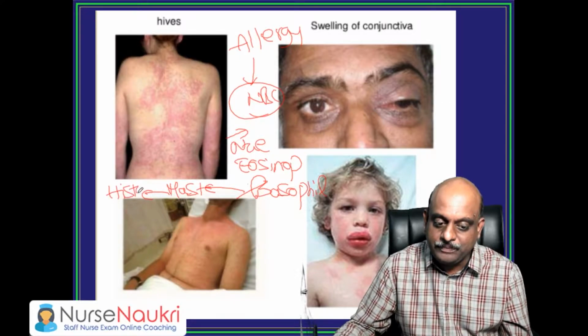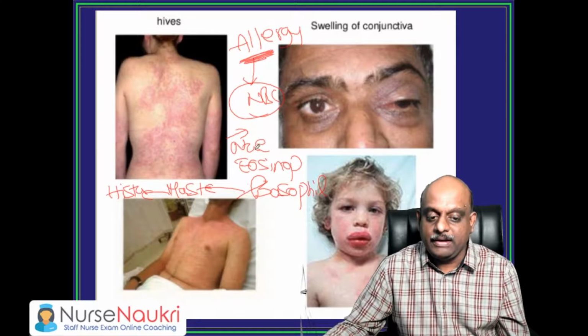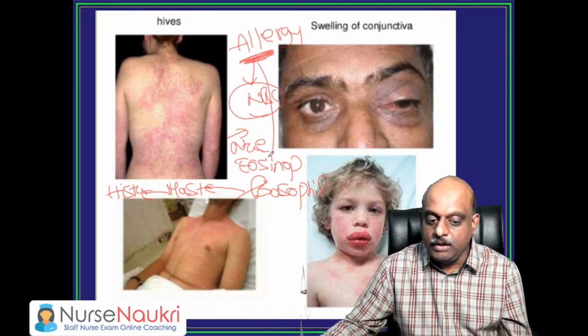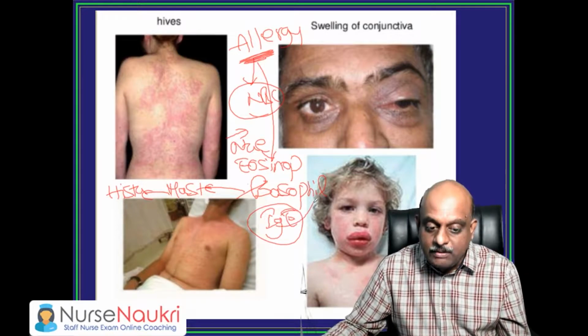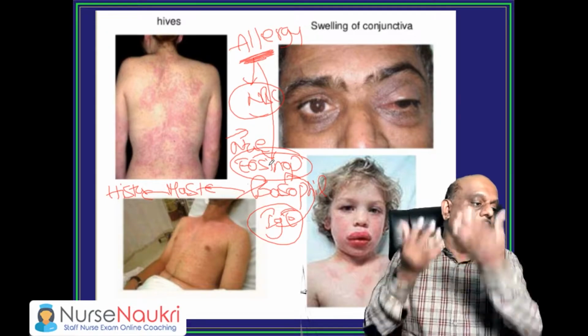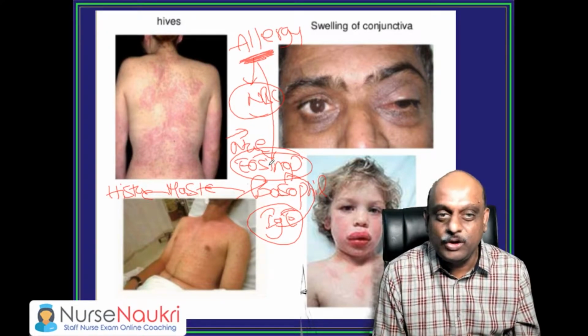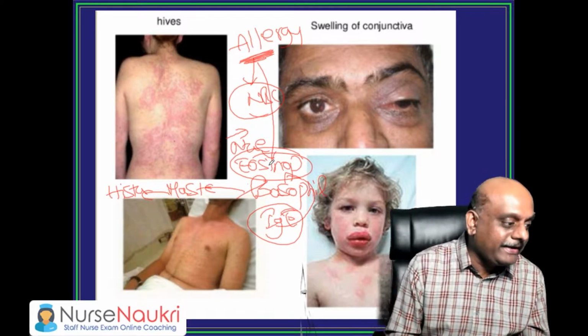That is one way. Second, the allergen will make the immunoglobulin E antibody to become produced. That immunoglobulin E will make eosinophil count to increase is what you need to remember.